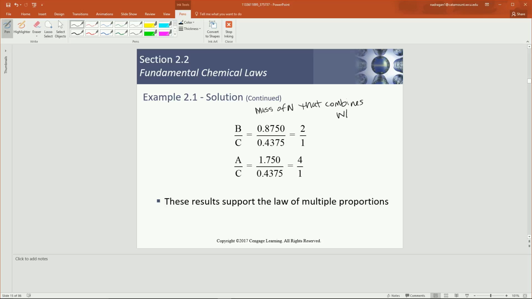And the law of multiple proportions states that these numbers for each compound can be reduced to small whole numbers. And that is what we have here in this example. So B over C equals 2 and A over C equals 4.